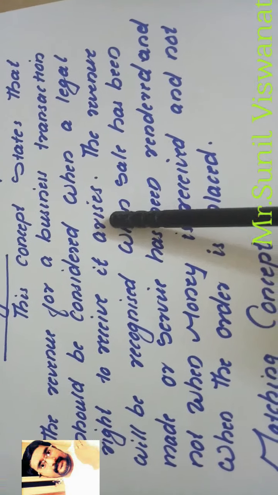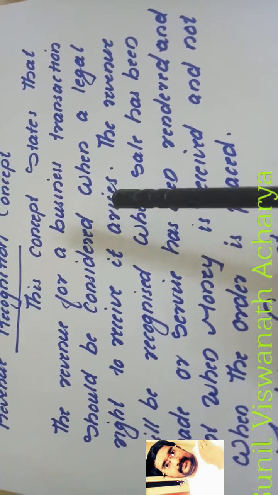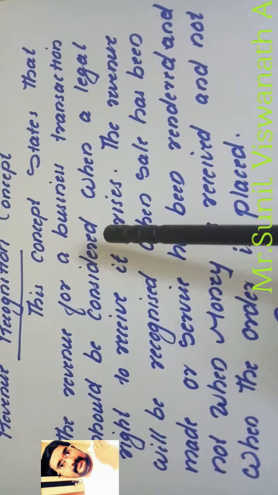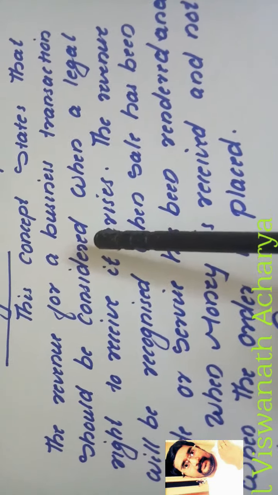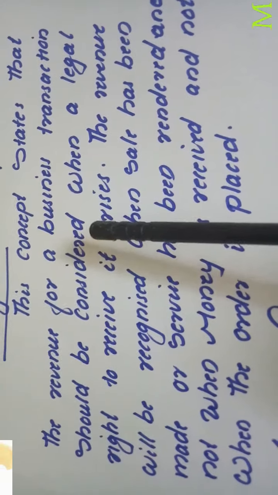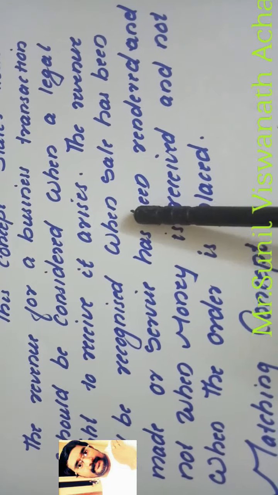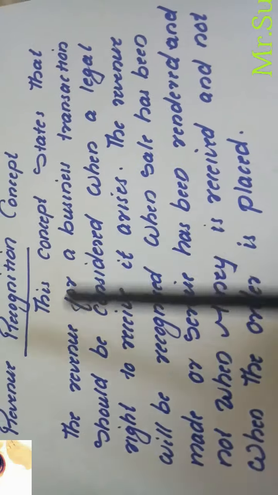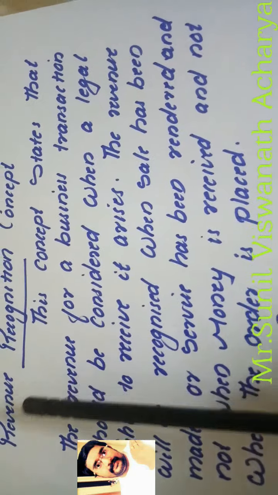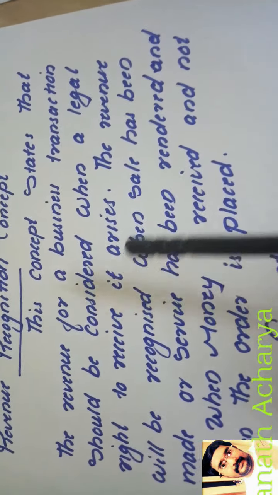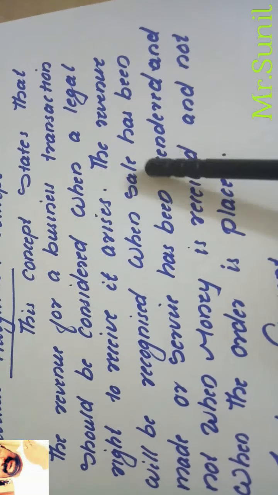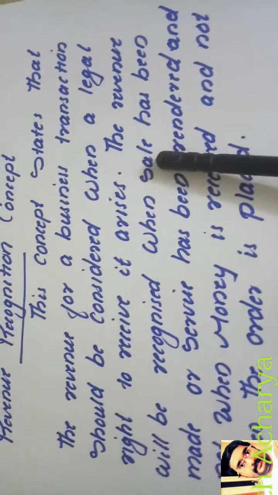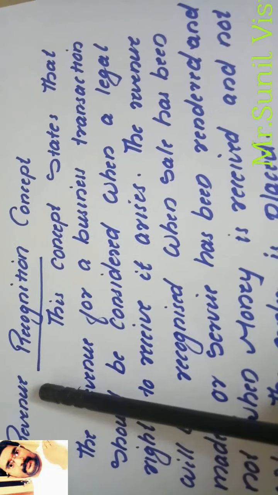Its meaning is, we know that for a sale we sometimes get an order in advance, right? For our business we get some order in advance. So receiving an order in advance is not considered as sales. When the real sale happens, only at that time will we consider it as our revenue. Sometimes sales will happen today, but we will receive the money on a future date. But on the date the sale happens, that date we will consider it as our revenue.